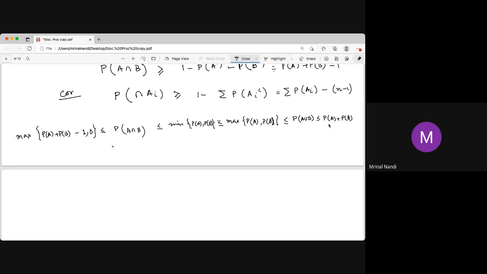And similarly, if probability of A plus probability of B is bigger than 1, this is not useful. So we should take the minimum of that, the minimum of either probability of A plus probability of B, and 1. So this is an interesting inequality.